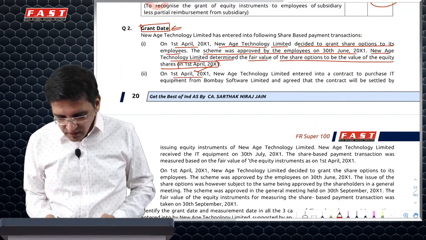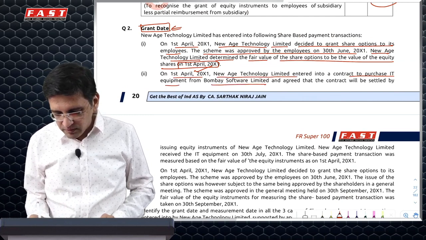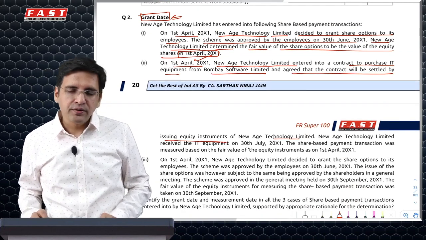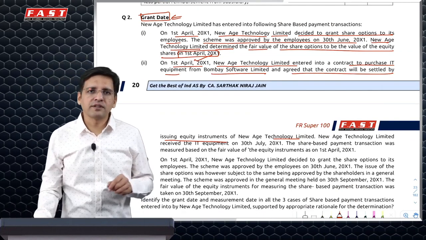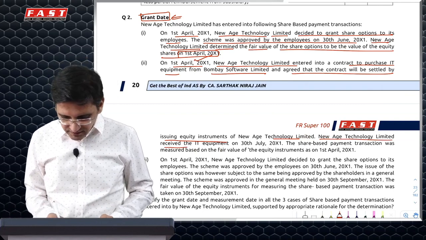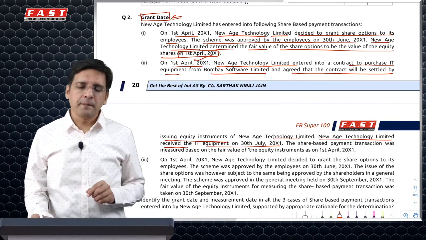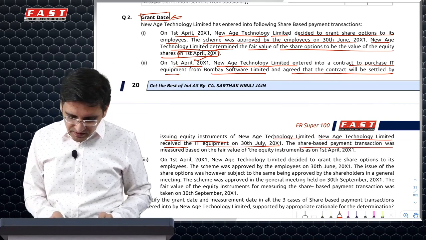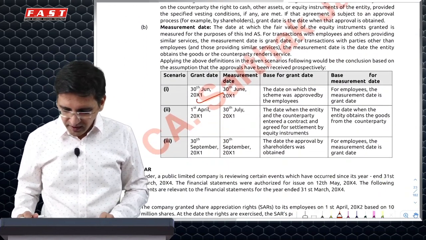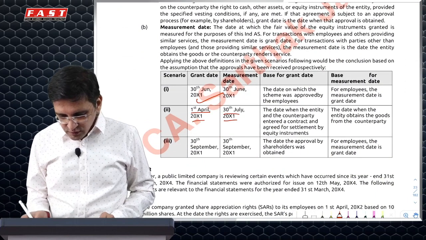Next, on 1st April 2001, New Age Technology entered into a contract to purchase IT equipment from Bombay Software and agreed it will be settled by issuing equity shares. So here the contract has been entered into on 1st April. The grant date is 1st April. New Age Technology received the equipment on 30th July. So the asset would be recognized only on 30th July. The share-based payment transaction was measured based on the fair value of the equity instrument on 1st April, which is the grant date. So what it says is 1st April is the grant date, and 30th July is the measurement date.